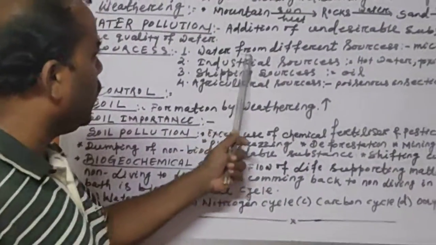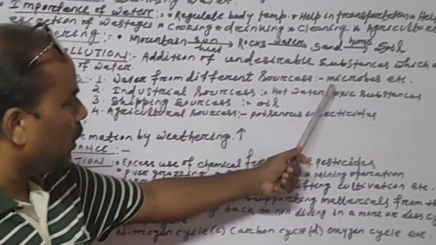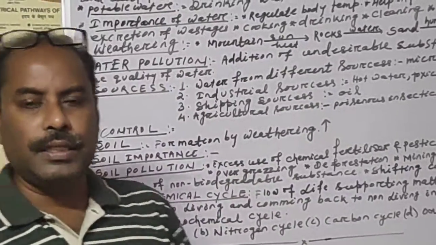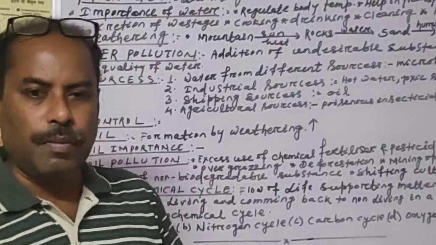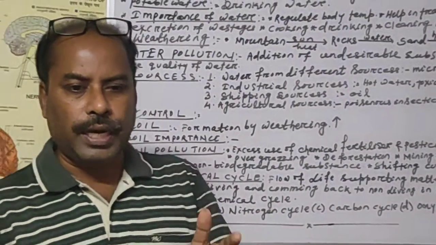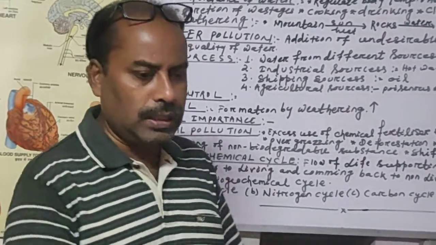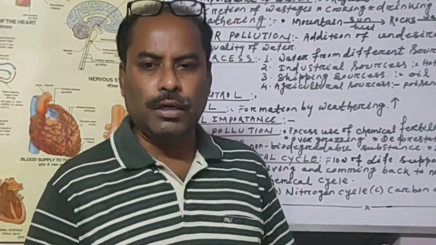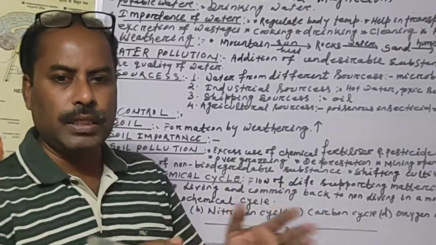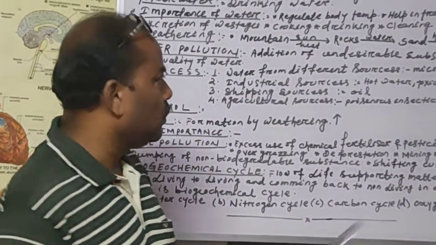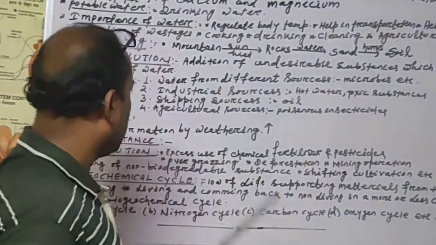Water is polluted from different sources, like drainage from our towns, from our municipality. They open directly into the water bodies, and all this drainage water contains a lot of microbes and mixes in the main source of water, and our water is polluted. So that carries the microbes, etc.